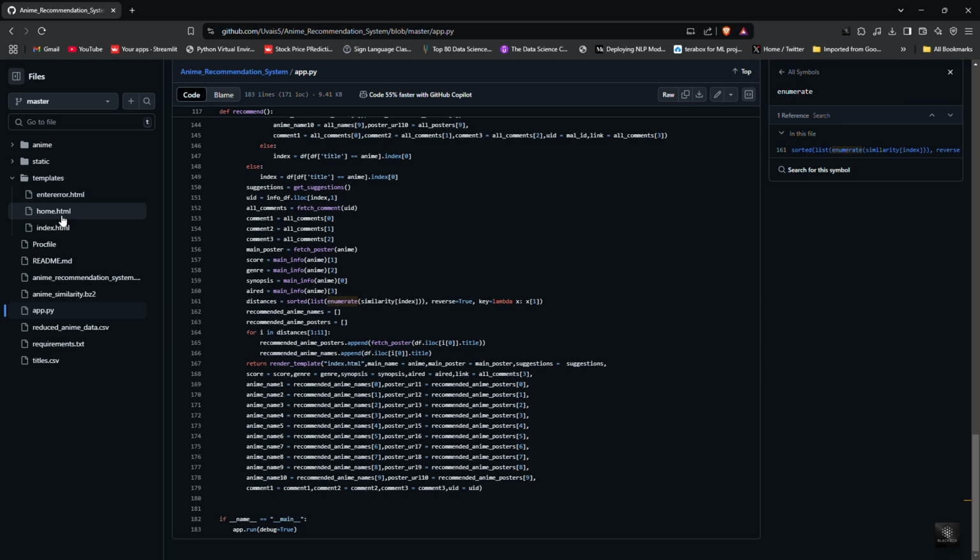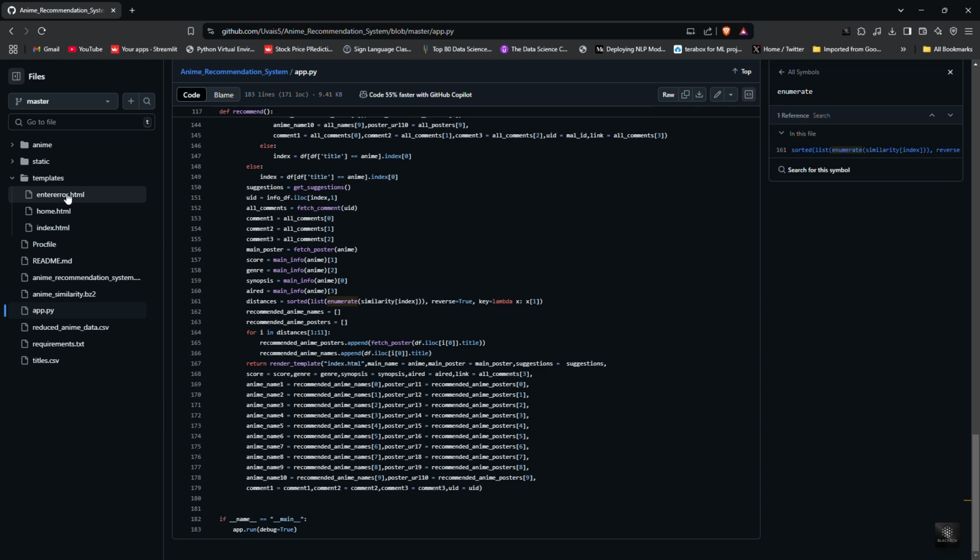The templates folder is where we store all the HTML files used for rendering web pages in Flask. Instead of writing raw HTML inside Python code, we separate the front end by storing these files inside the templates folder. Flask uses render_template to load HTML files from the templates folder. It supports Jinja 2 templating, which allows us to insert dynamic content like anime titles, recommendations, and user inputs.